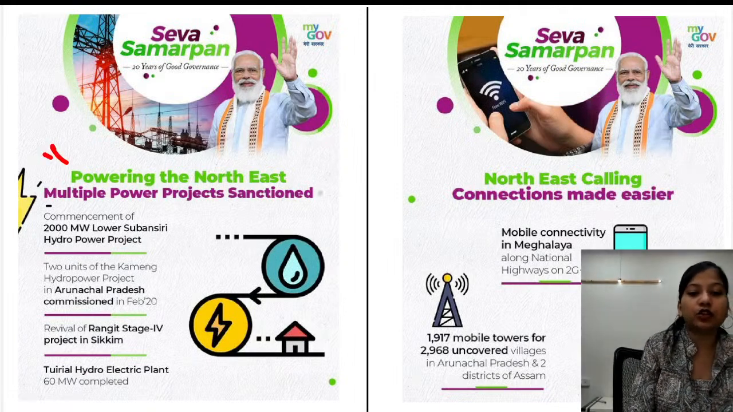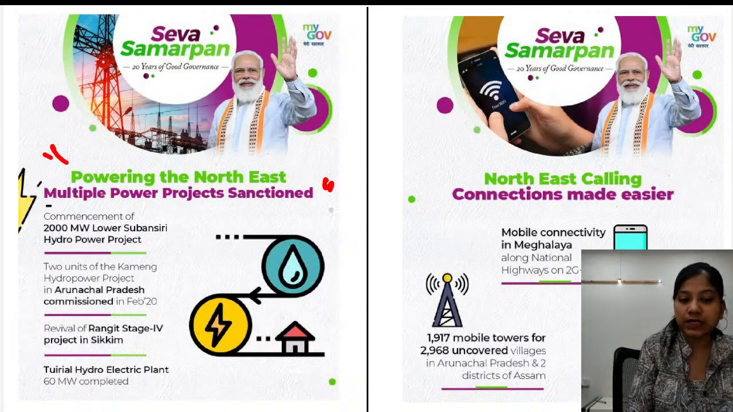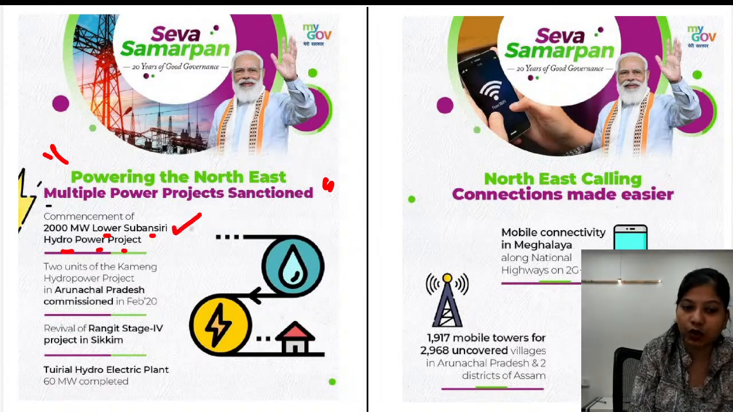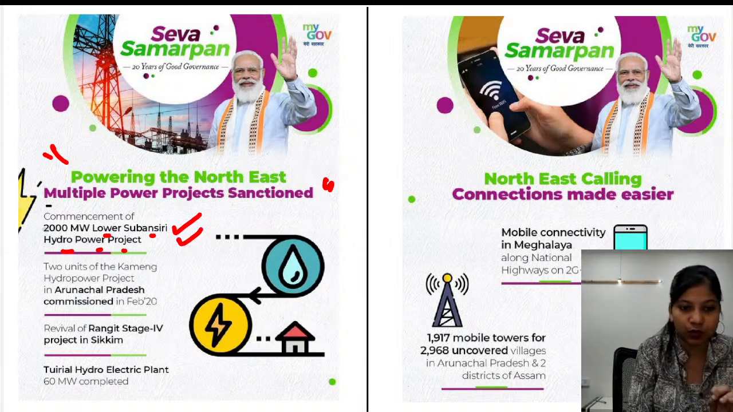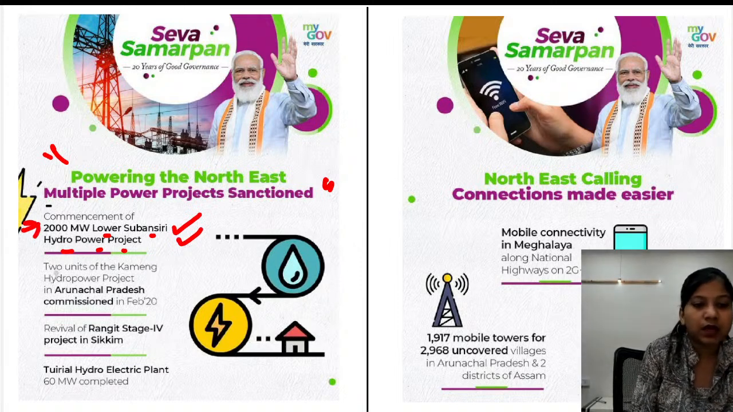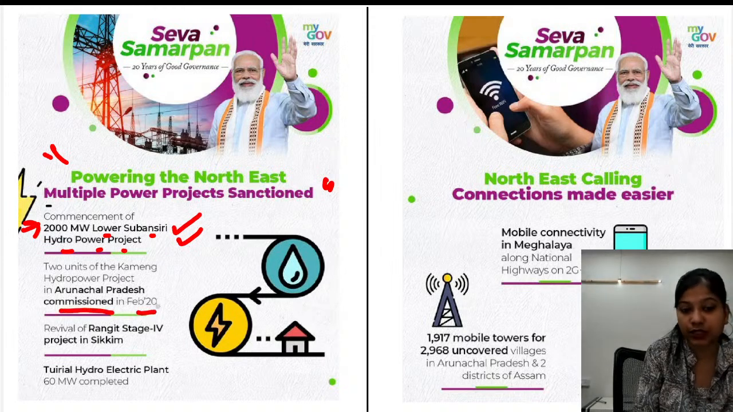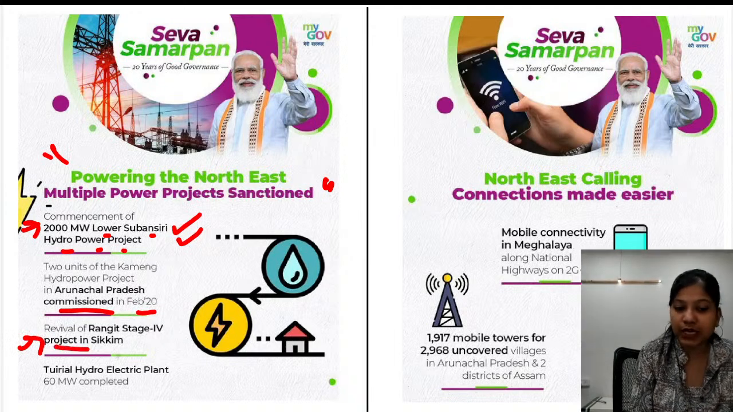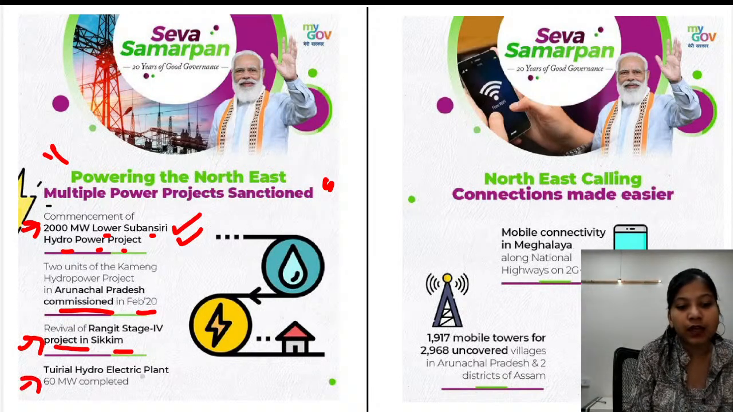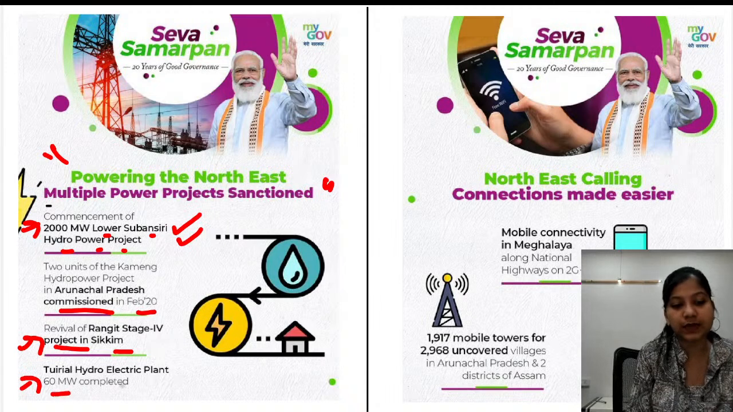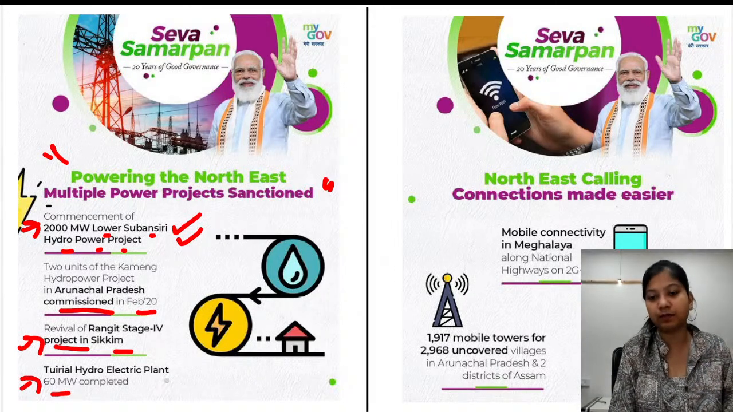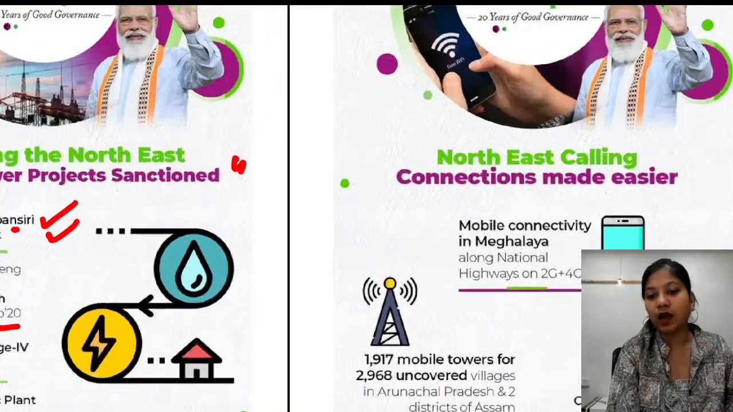Next is powering the northeastern, multiple power projects sanction. So here we have Lower Subhansari hydropower project that is already under construction. So it has been commenced. Then we have Kamang hydropower project in Arunachal Pradesh, and it was commissioned in February 2020. Revival of Rangit stage 4 project in Sikkim, and Turial hydroelectric plant of 60 megawatt has already been completed. So these are different power projects that are being run in northeastern region.